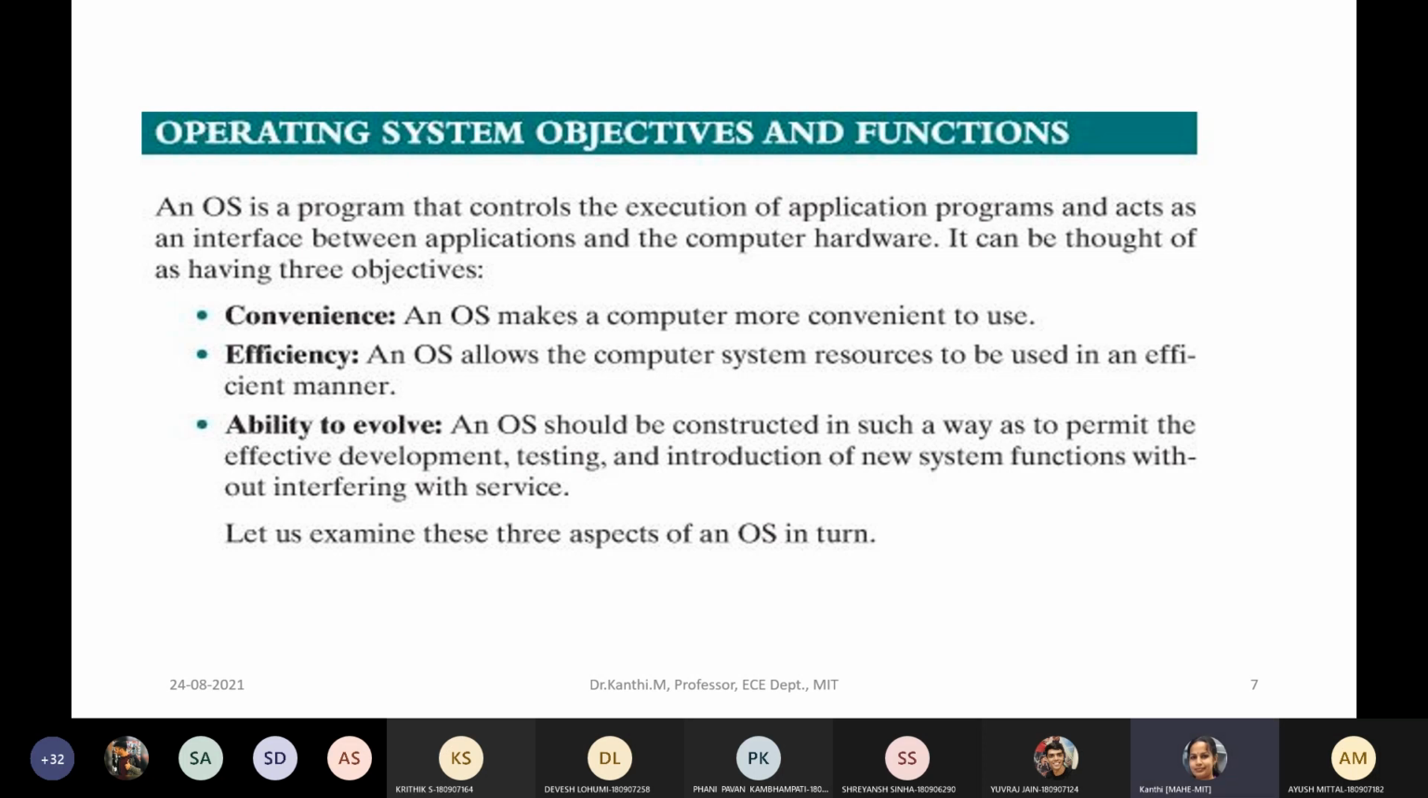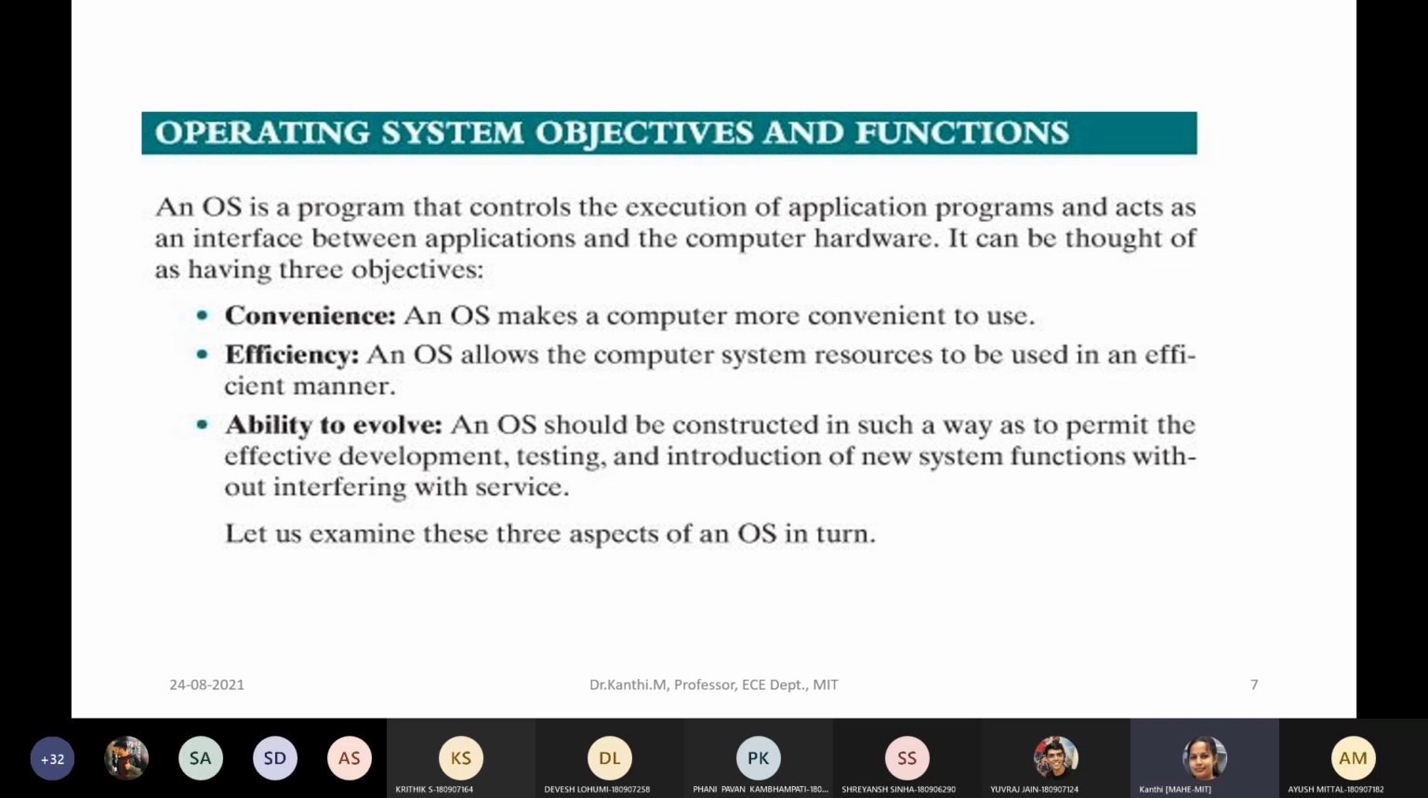For example, if I talk about the desktop, I open some application, maybe Windows Word. I open Word and write something, I can delete, I can edit, I can add a table, I can do so many things. There is a provision made for user ease, very convenient to use. So that is the main objective of the operating system: to make the system very convenient for the user.